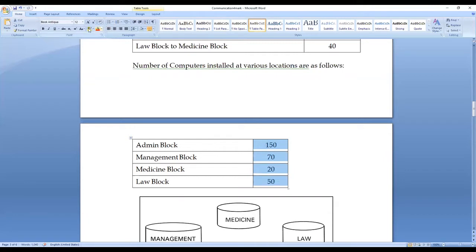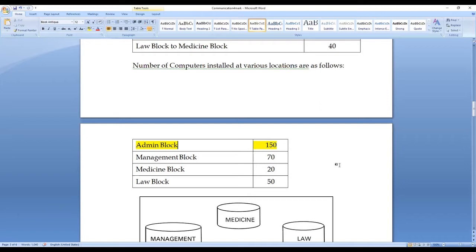Easily I can say that 150 is the highest number of computers. The block which has the highest number of systems, the admin block, is the place where I have the maximum number of systems.